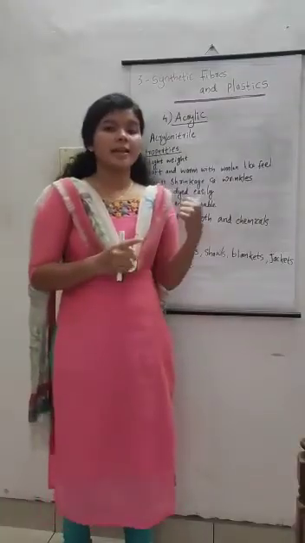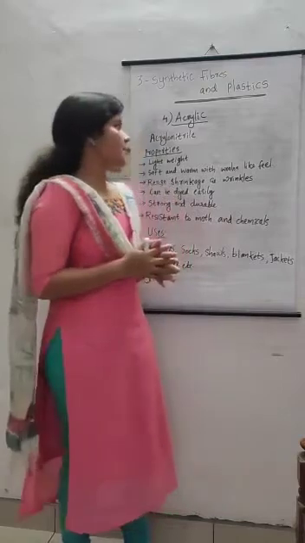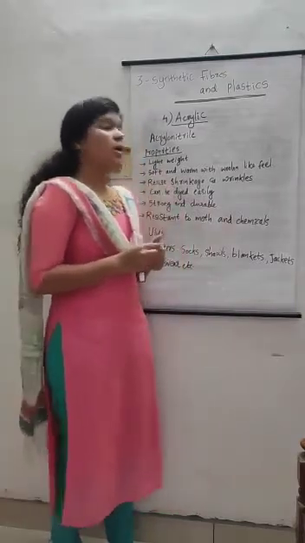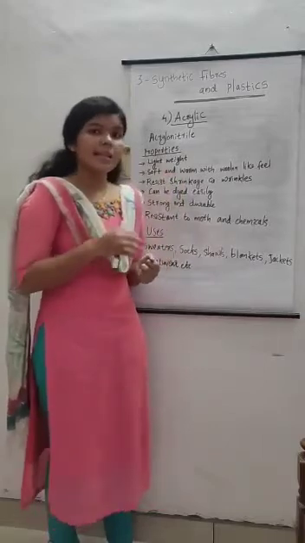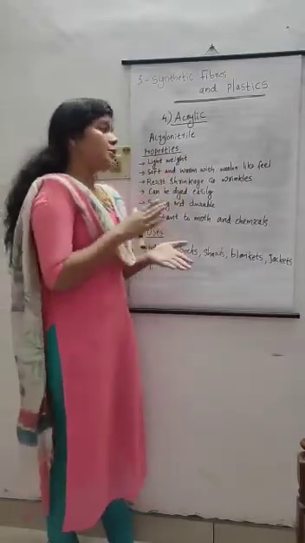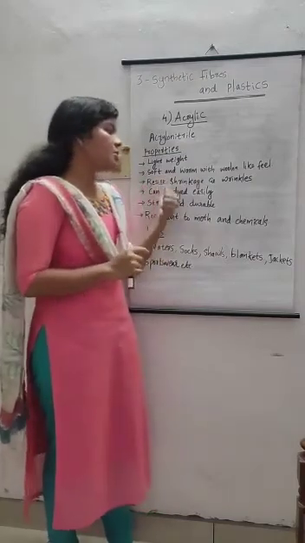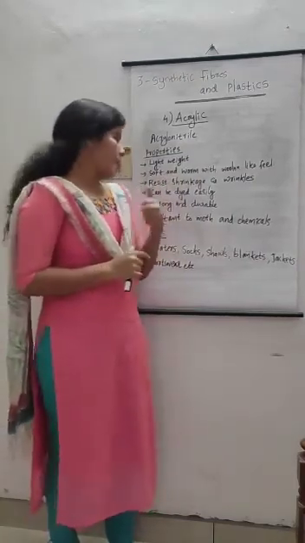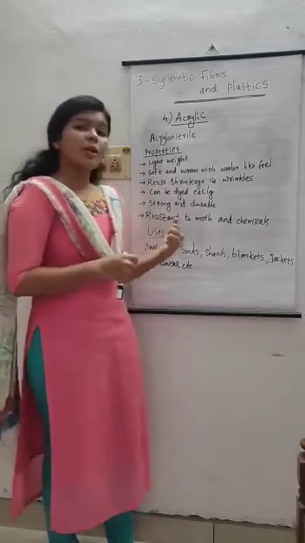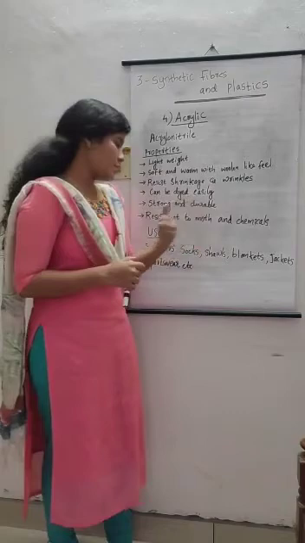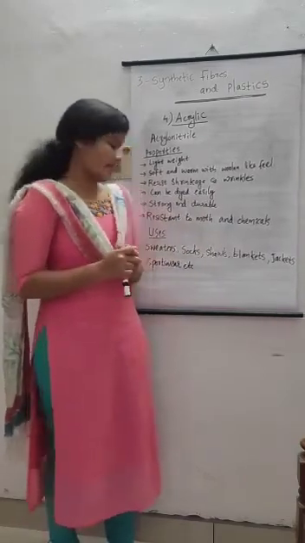Next one is acrylic. It closely resembles wool in its characteristics, and it is made from a chemical called acrylonitrile. Certain properties are: it is lightweight, it is soft and warm with a woolen-like feel, and it resists shrinkage and wrinkles. Next, it can be dyed easily, and it is strong and durable, that is, it is long lasting and it is resistant to moths and chemicals.